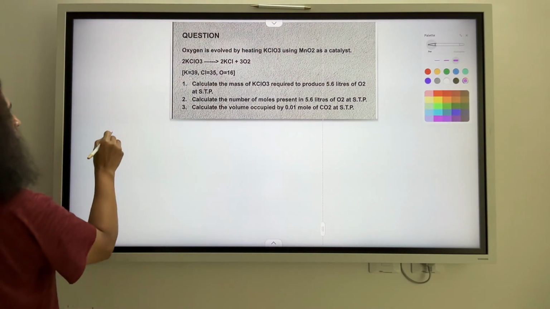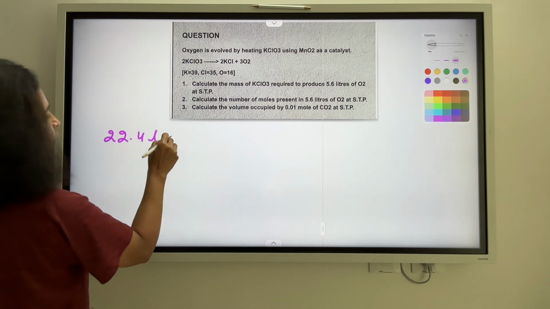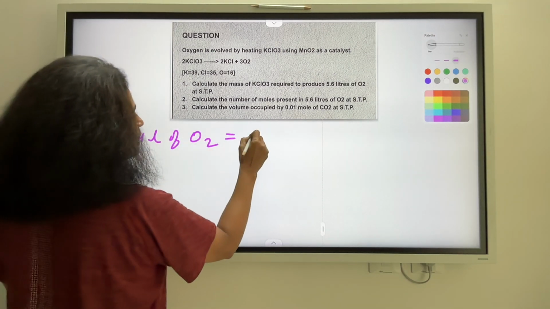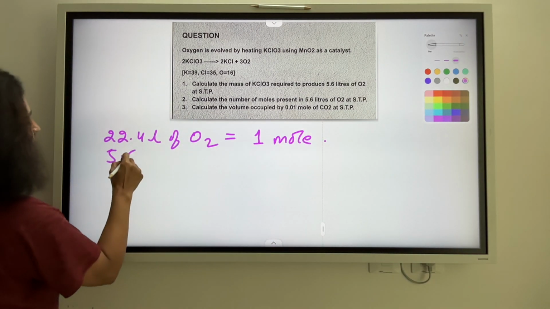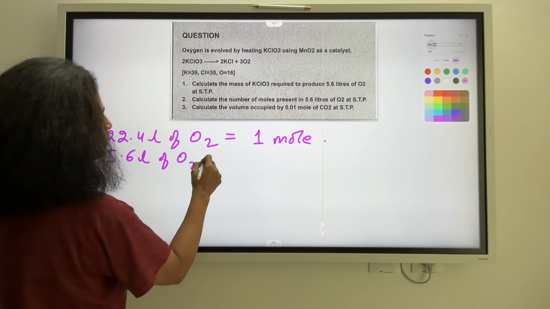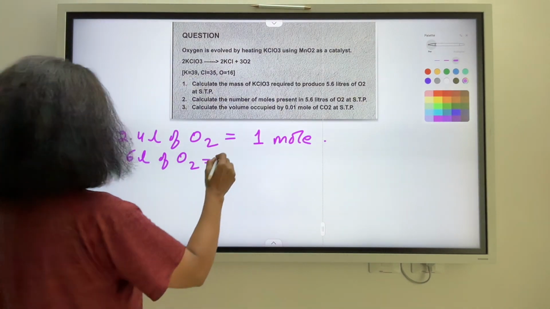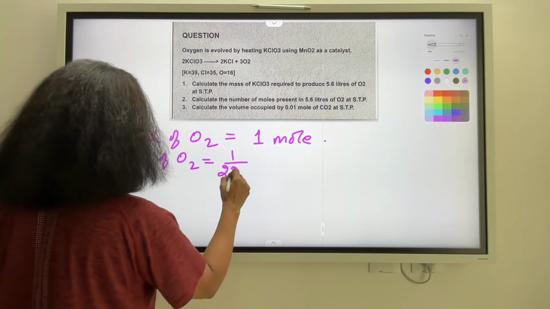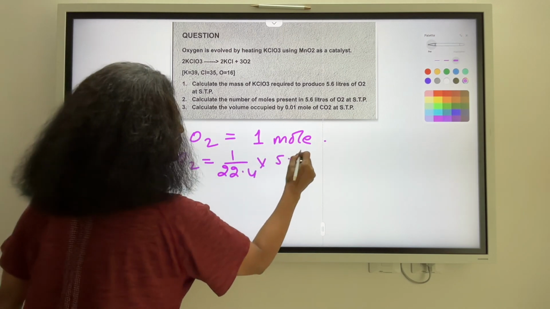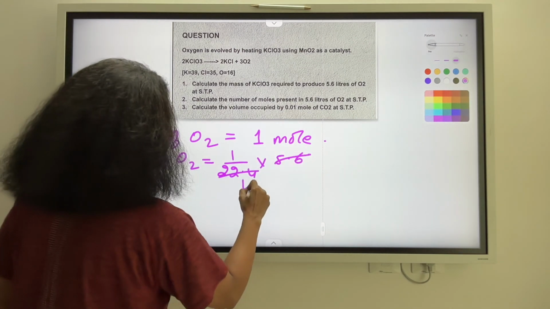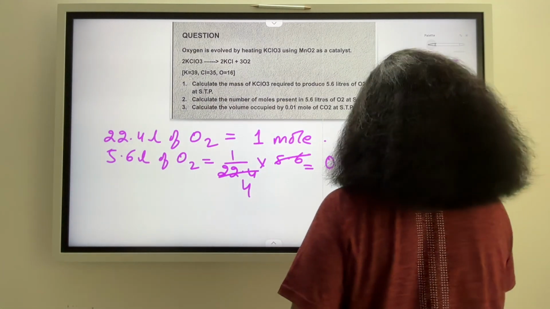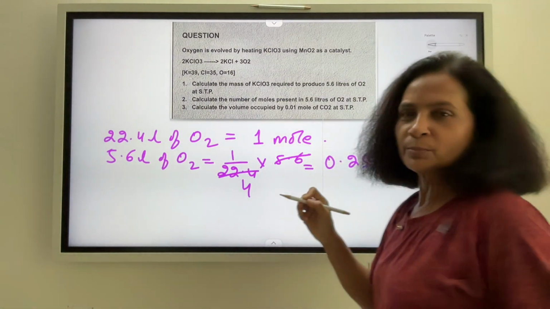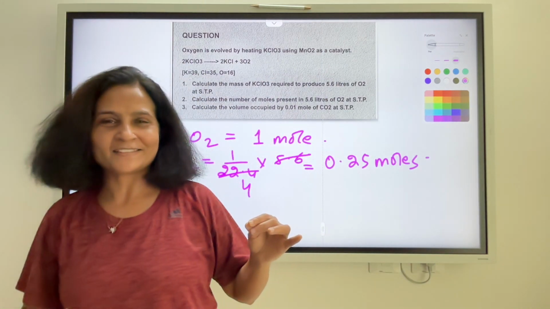We know that 22.4 liters of oxygen is nothing but 1 mole. So 5.6 liters of oxygen will be how many moles? Unitary method again, right? Unitary method आती हो तो फिर तो ये सारे क्वेश्चंस फटाफट से हो जाएंगे. So it is 1/4 which is 0.25 moles. It was as simple as this.